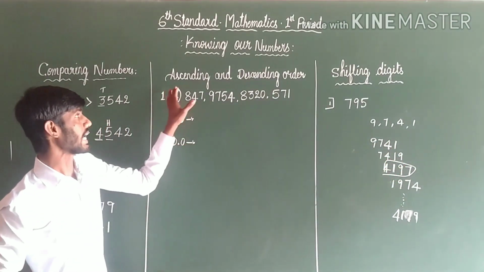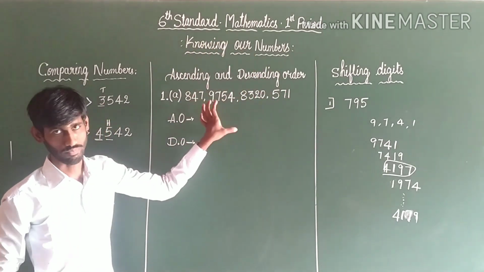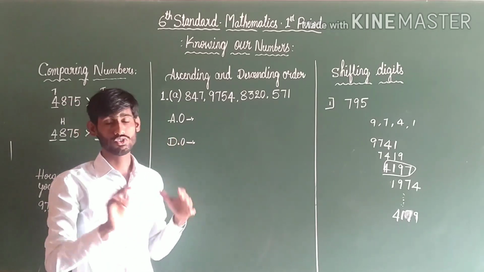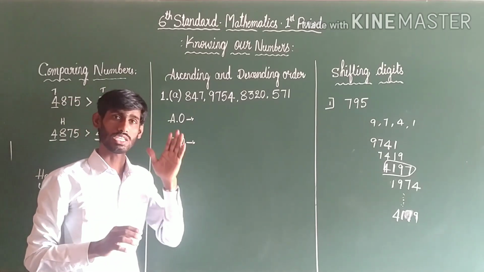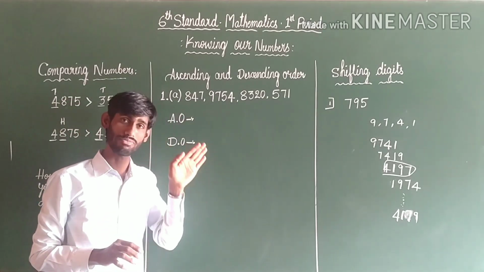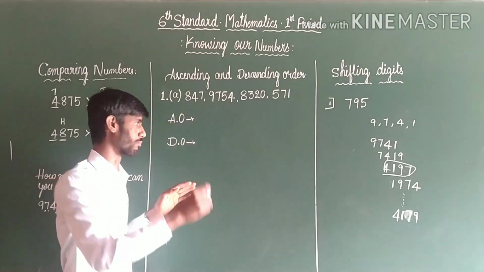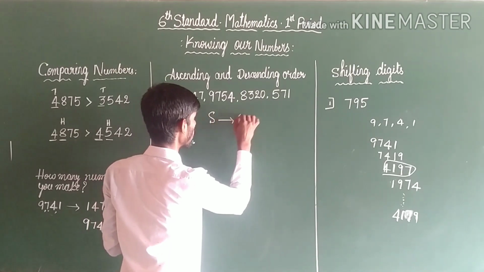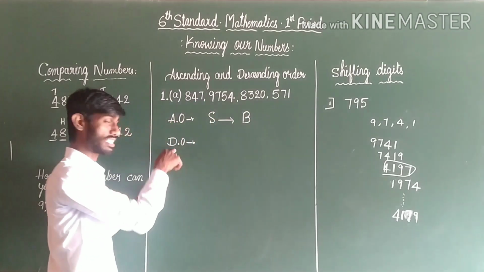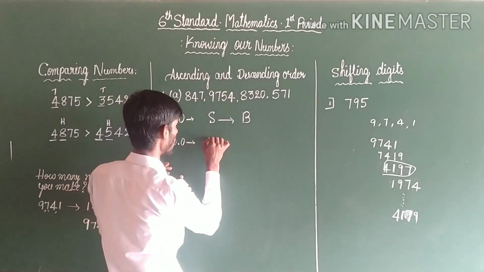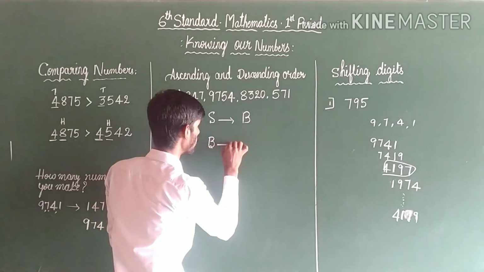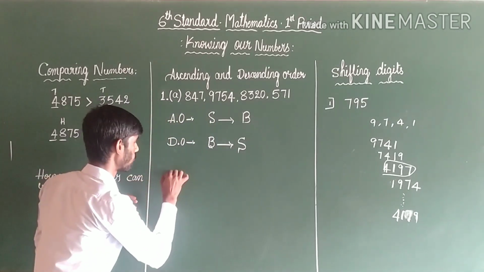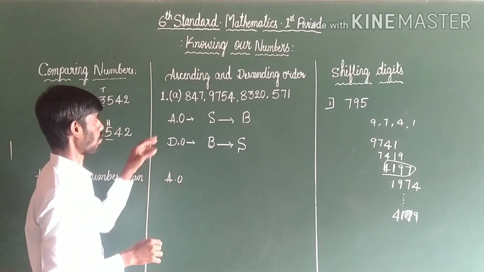Next concept is ascending order and descending order in groups. Dear Chotu, here is an example. First, we should know ascending order. Ascending order is when you begin from the smaller number and end at the bigger number. Smaller number is first, bigger number is at the end. Descending order is the vice versa process of ascending order: it starts from the bigger number and ends at the smaller number. Okay? Yes, let us form ascending order in the given problem.